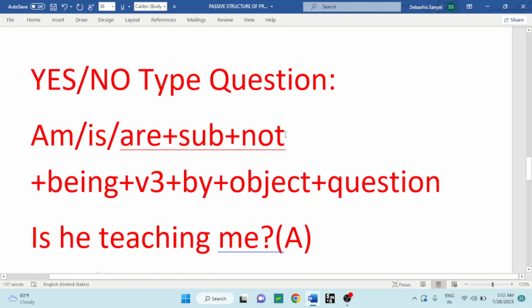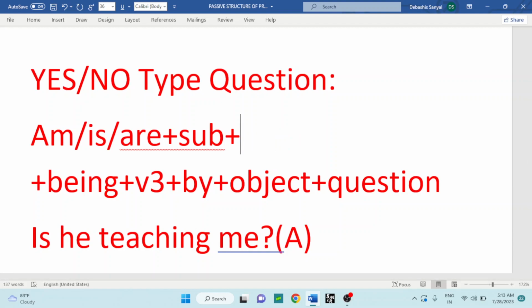If it's a yes no type question and it gives us a negative sense, then we have to use the rules; otherwise we may discard it.